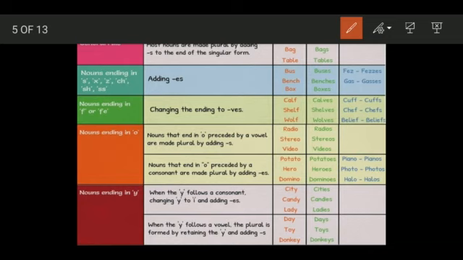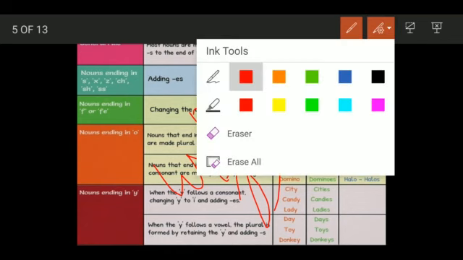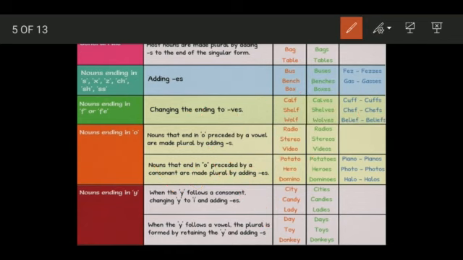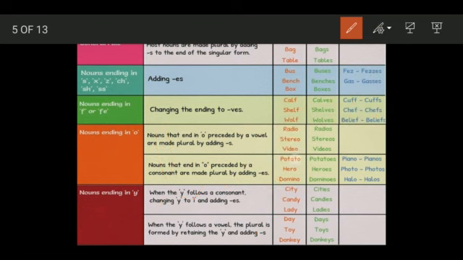Wolf, you remove the F, you add VES. So if there are nouns ending with F or FE, you remove that F or FE and add VES. Like wife, it is ending with FE, so what will you do? You will remove this FE, add VES, making it wives. Scarf, you remove the F, add VES, making it scarves. Life, ending with FE, you will remove the FE, add VES, it becomes lives, the plural form.